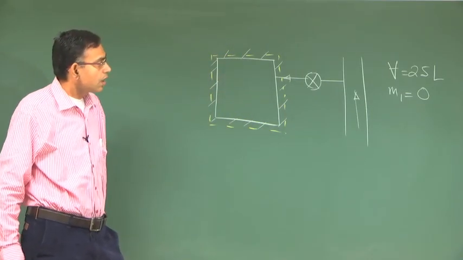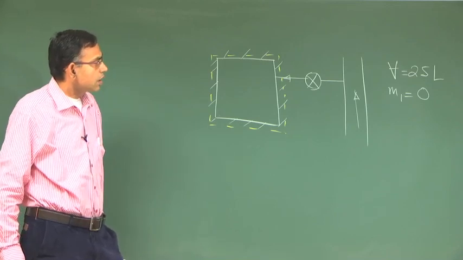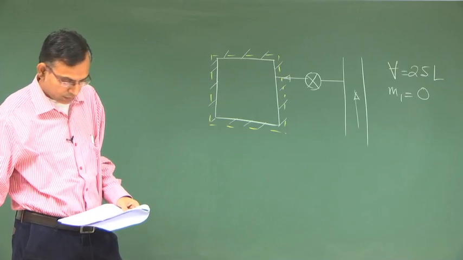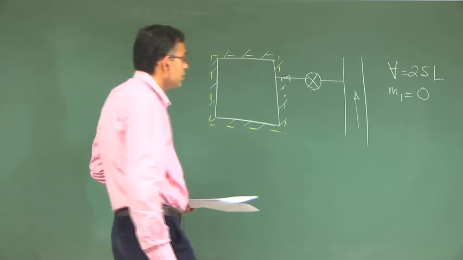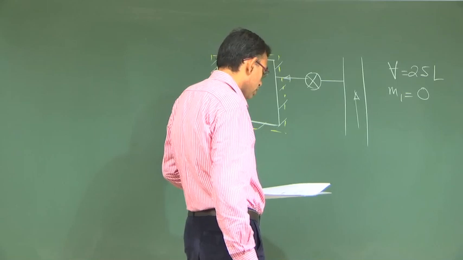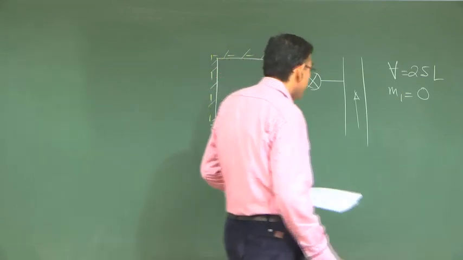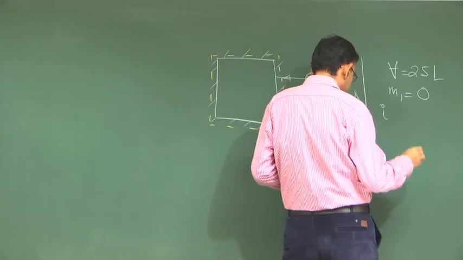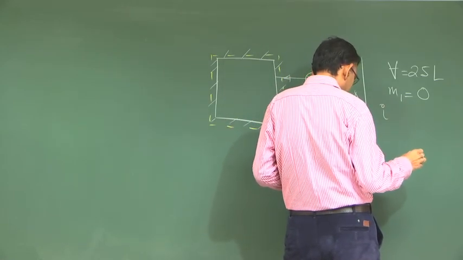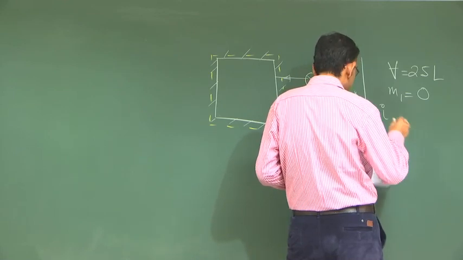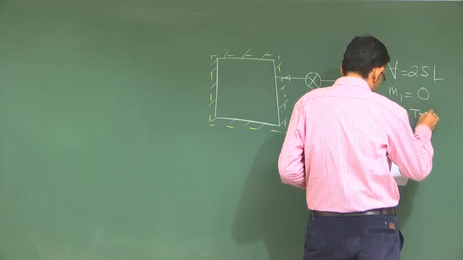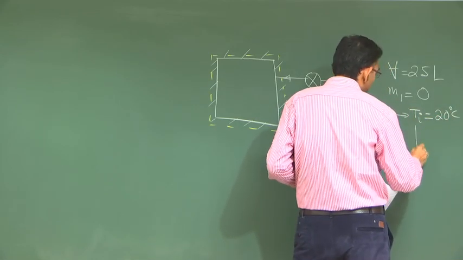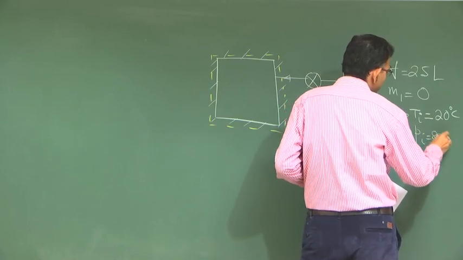Then the air supply line, this is the inlet, state i: Ti is 20 degree centigrade and Pi is 800 kilopascal.